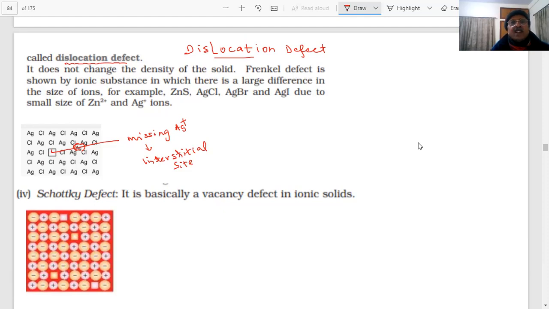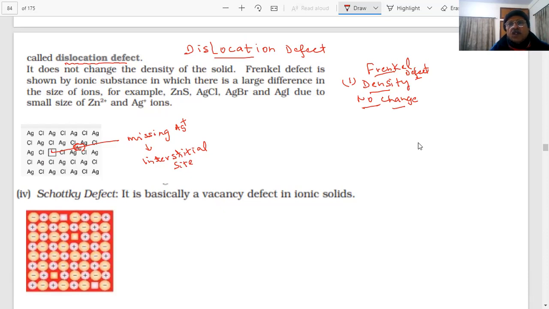So the questions which will be asked on Frenkel defect. First, will it change the density of the crystal? Yes or no? No. Density is a very favorite question for the examiner, again and again I'm telling you. In Frenkel defect, density remains the same, because the number of particles is not changing. The only thing is the cation has been dislocated within the crystal lattice.